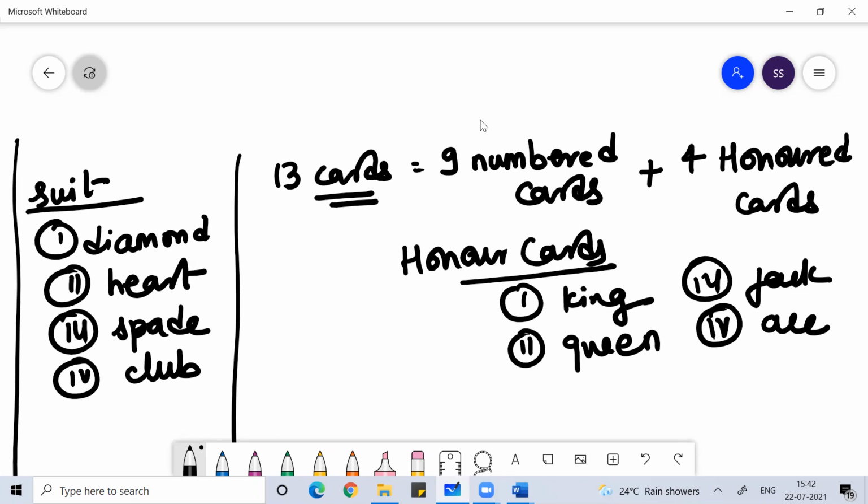The 9 numbered cards are numbers from 2 to 10: 2, 3, 4, 5, 6, 7, 8, 9, and 10. Anyone, any doubt?